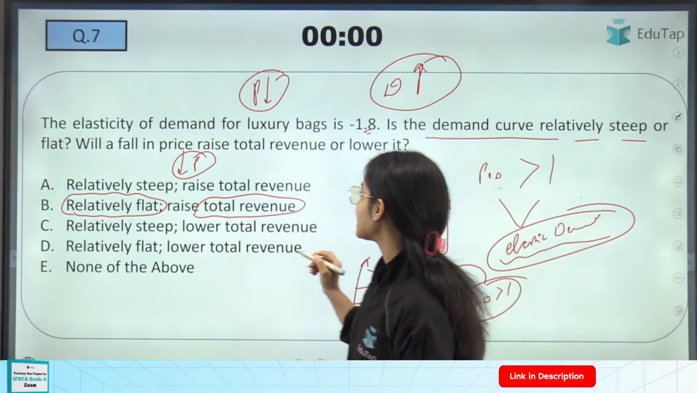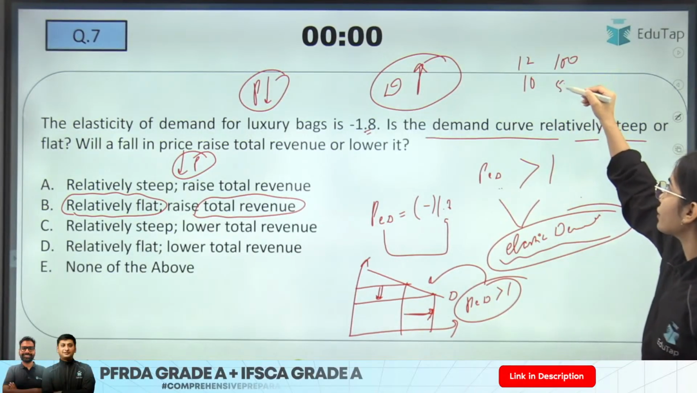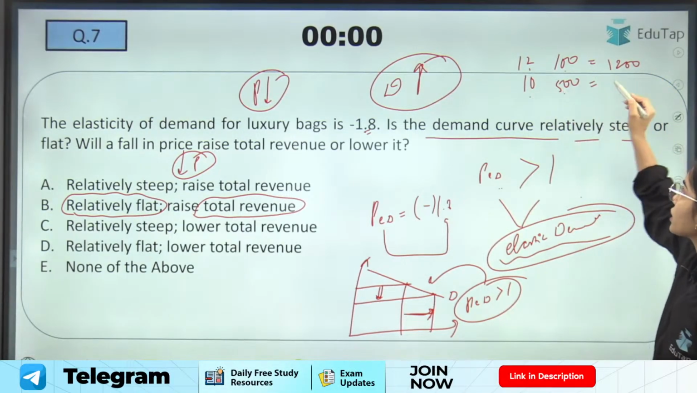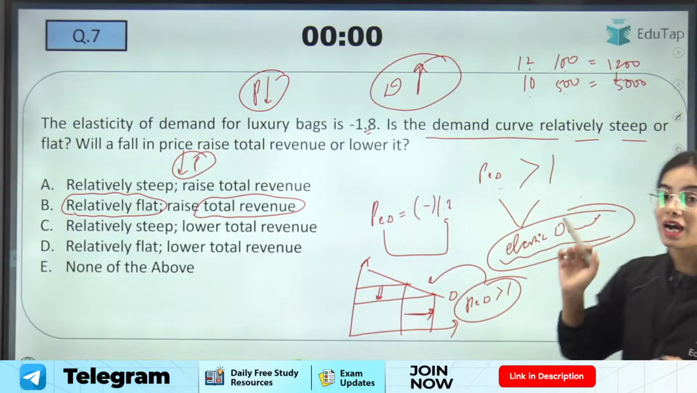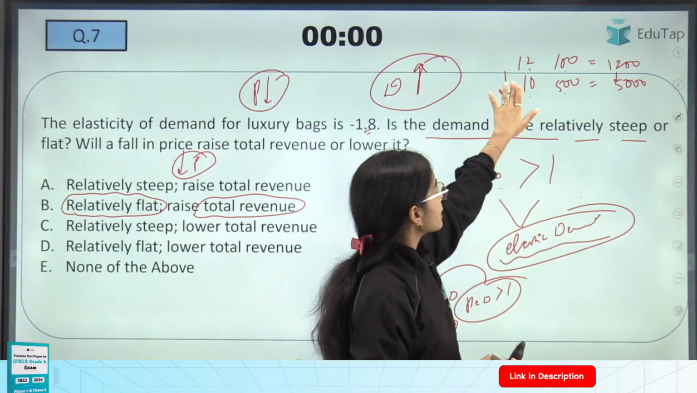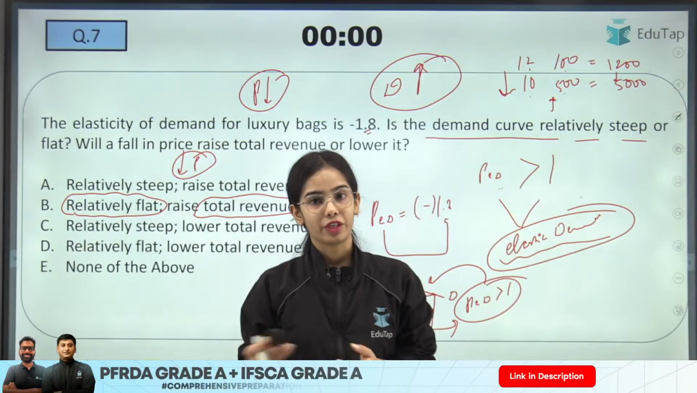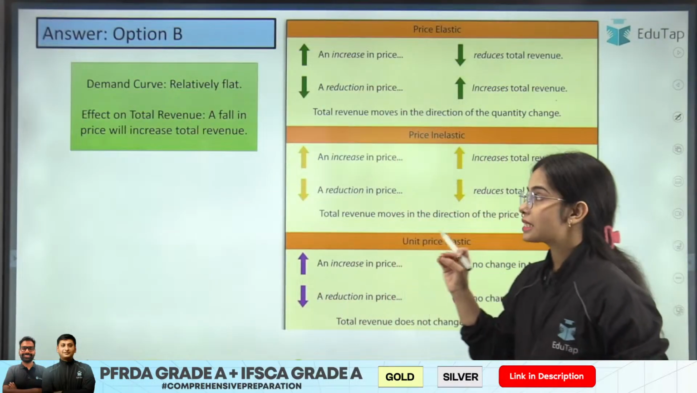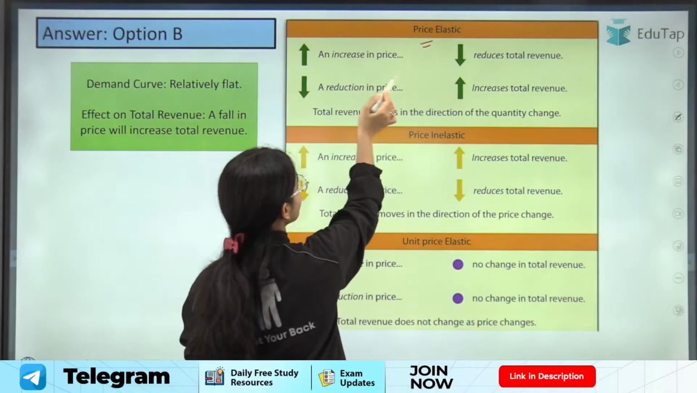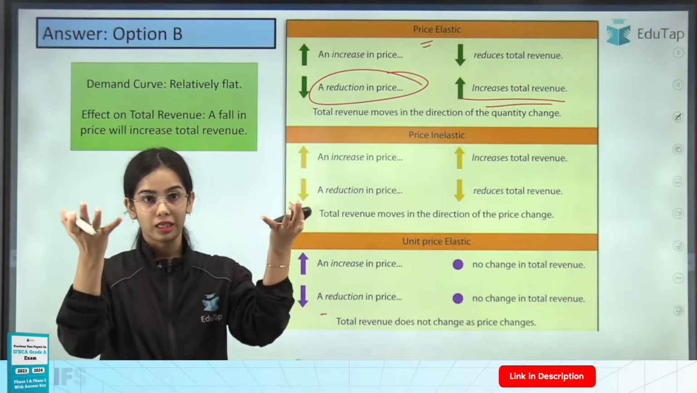Okay. So let's say that the price has decreased from 12 to 10 and the demand has increased from 100 to 500. So before, price into quantity was 1200, now price into quantity is 5000. So that means total revenue has increased from 1200 to 5000. With a slight decrease in price, there is a huge increase in demand that increases the total revenue. So this is what you have to keep in mind. In case of a price elastic demand curve, the decrease in price is going to increase the total revenue because the demand is going to increase a lot.